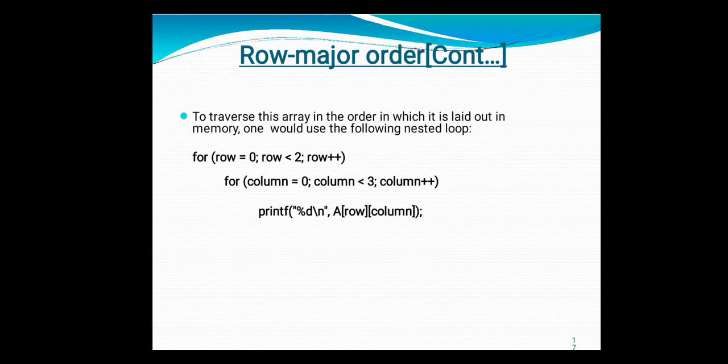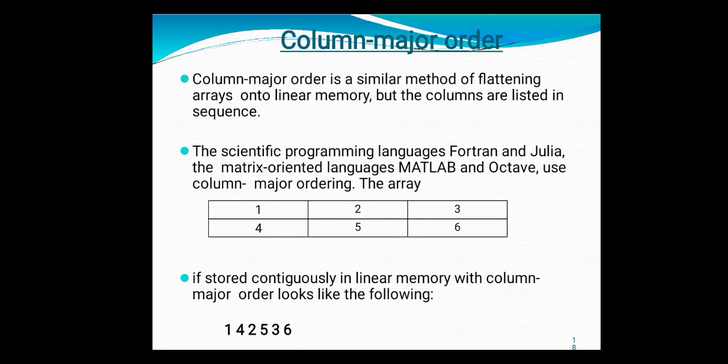This is again how to print the values of two-dimensional arrays, which I have already told you. Use two for loops, one outer for loop for the rows and an inner one for the columns, and you can use the printf statement for displaying the values of your two-dimensional arrays. The same thing applies to column major order.